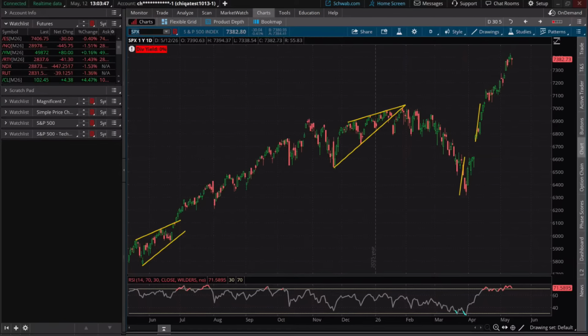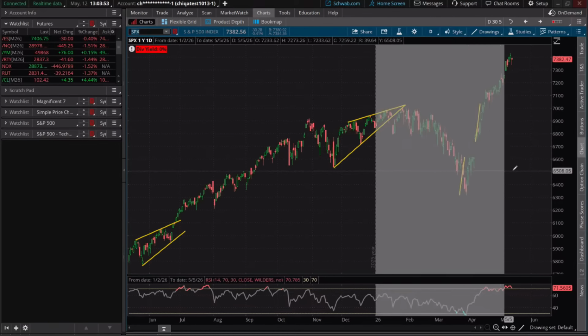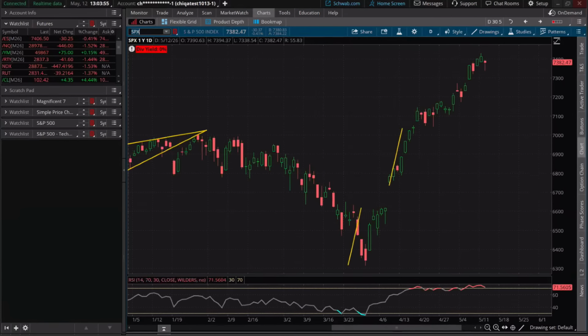But I wanted to talk today, as we look at some of these setups, there actually are swing trade scenarios, even in the S&P 500. I'm just going to pull this up right now just to highlight this, get us all on the same page.